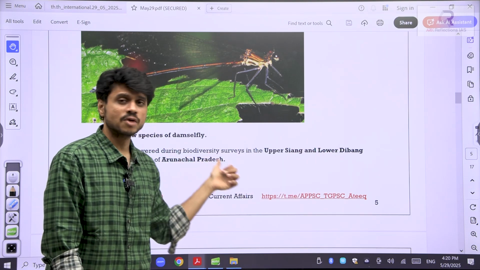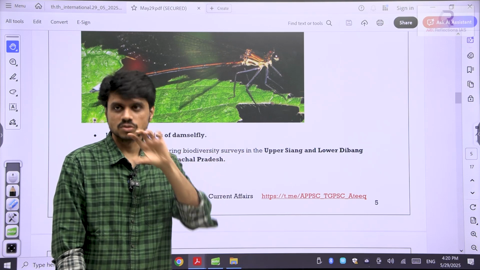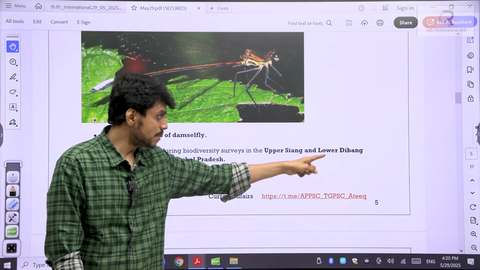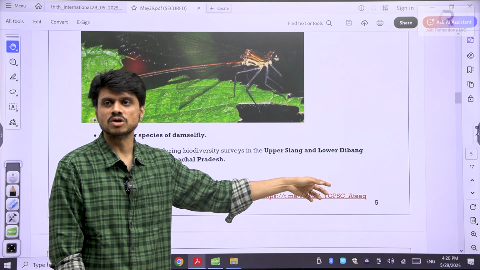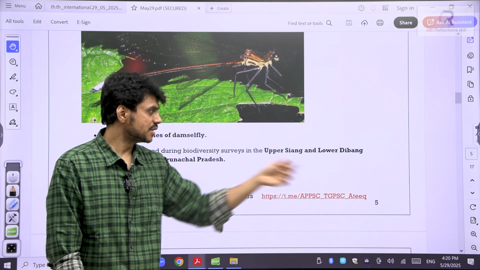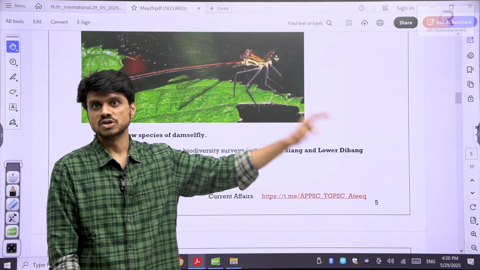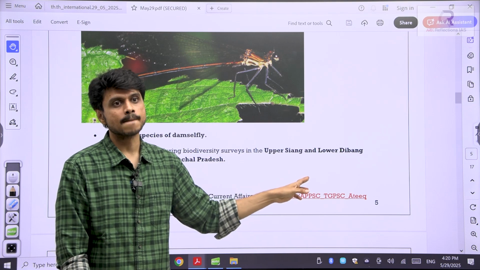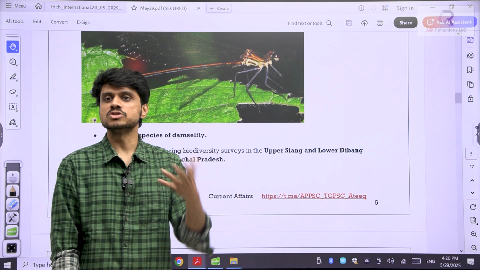Here you need to know one more point. In Arunachal Pradesh there is the Ziro Valley, which is known for very good biodiversity. Remember these Siang and Dibang areas. Later on I will try to cover it, because there is also the Dihang-Dibang Biosphere Reserve at the far end of Arunachal Pradesh, and you also see various rivers flowing in this area. So this is an important location. That's why I have taken it up, so that revision happens for you.